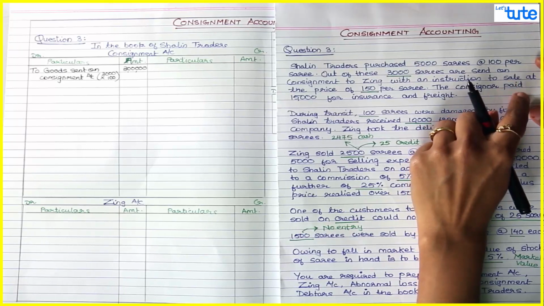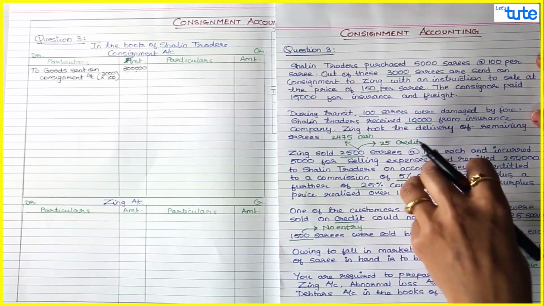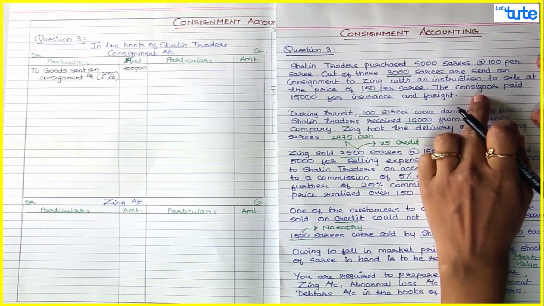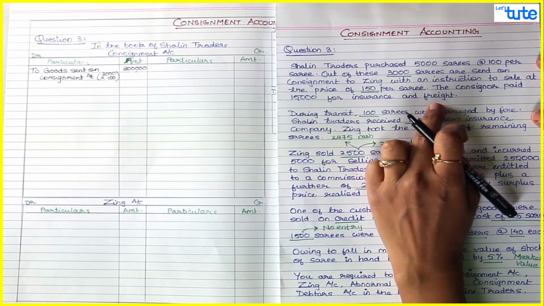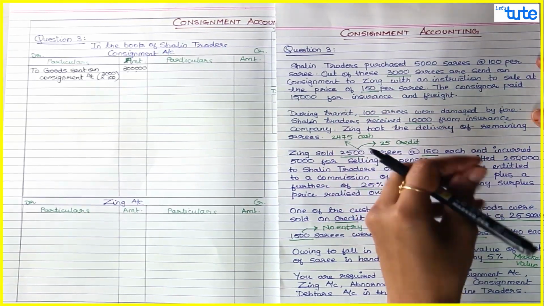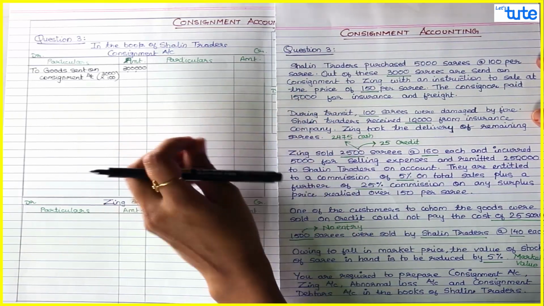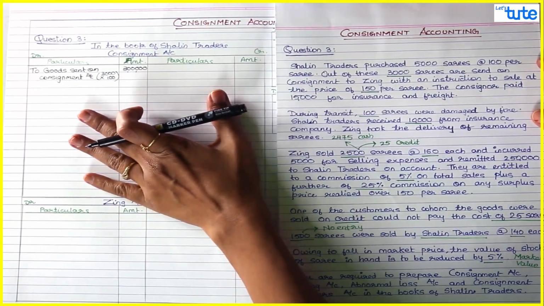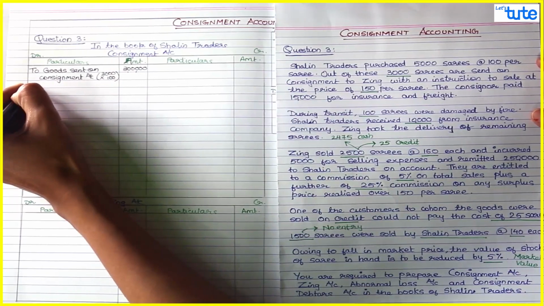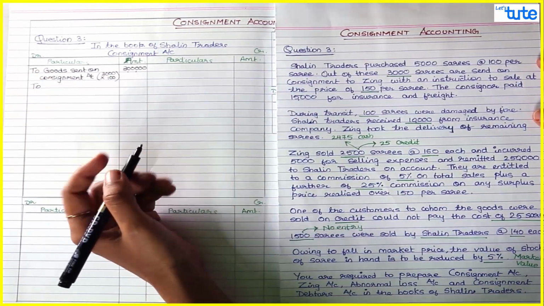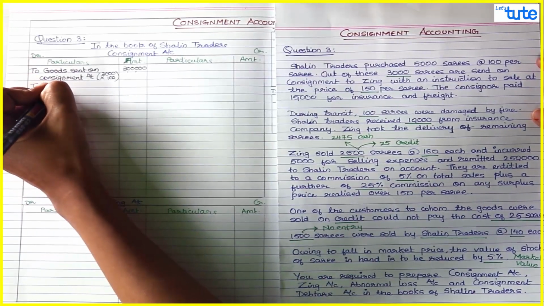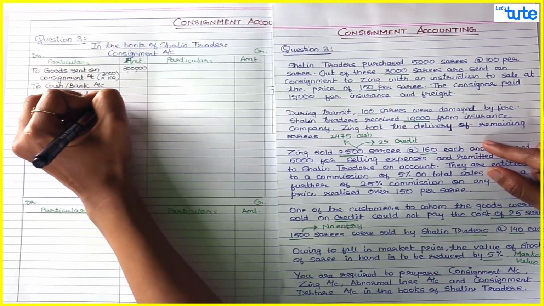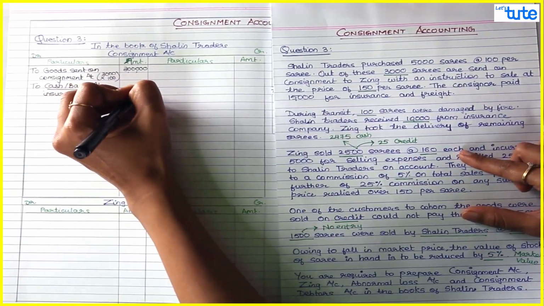Next, with an instruction to sell the saris at a price of 150. So when the consignee is selling the sari, he is instructed to sell at least at 150 per sari. The consignor paid 15,000 for insurance and freight. So now this is your expense. Now after doing the questions, you must be sure all the expenses will go to consignment account debit and income goes to consignment credit, because this is your nominal account. So consignment debit, expenses to cash bank. Instead of that, that would be consignment to cash bank. So to cash bank account, this is your expenses. We write the name of expenses, insurance and freight, and the amount is 15,000.